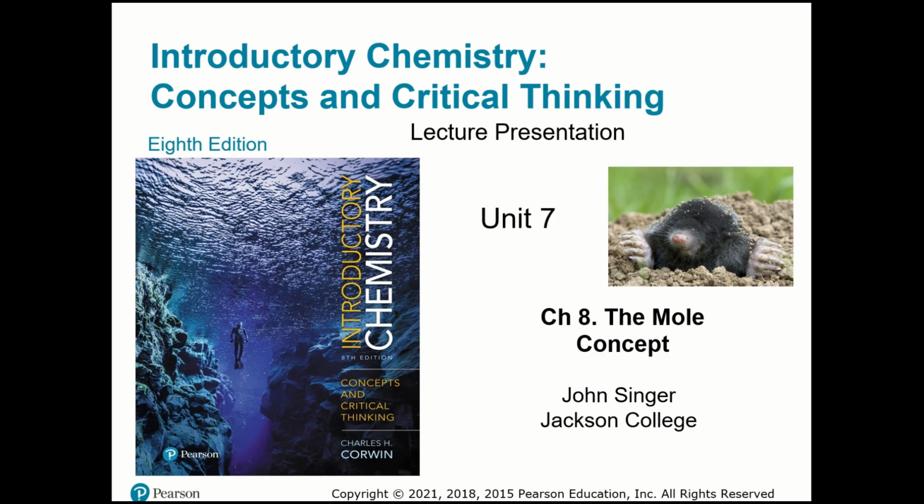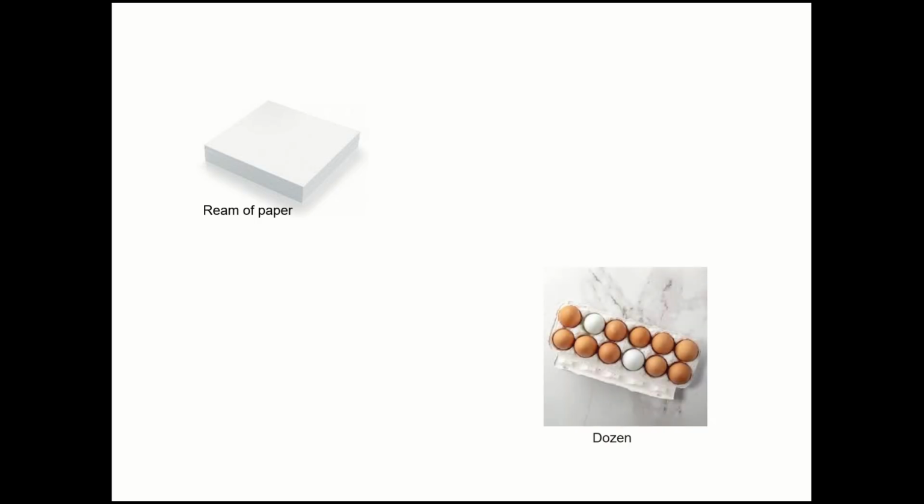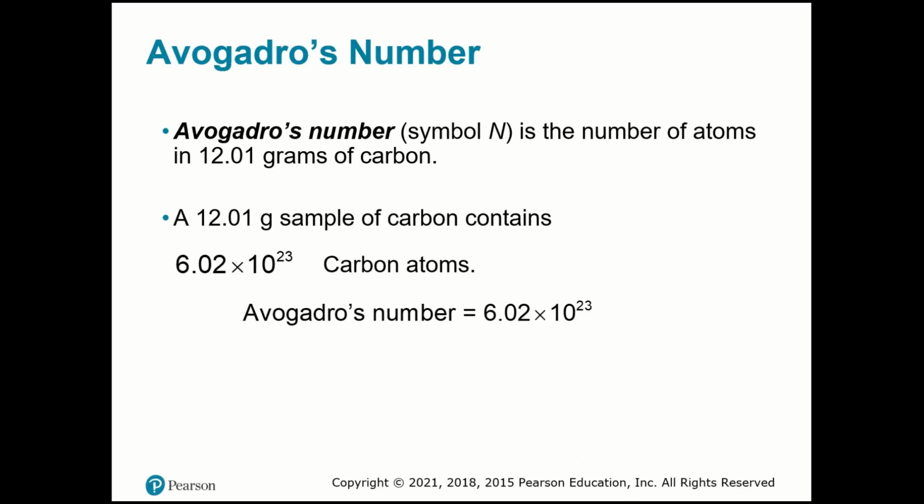So when you talk about mole, it's the same thing as if I tell you I bought a ream of paper. You know that ream stands for 500. So if I buy a ream of paper, I have 500 sheets of paper, right? And if I buy a dozen eggs, I know that dozen stands for 12. It doesn't matter if I buy a dozen donuts, it will be 12. So that is the name you give: ream, dozen, pair, you know that is 2.